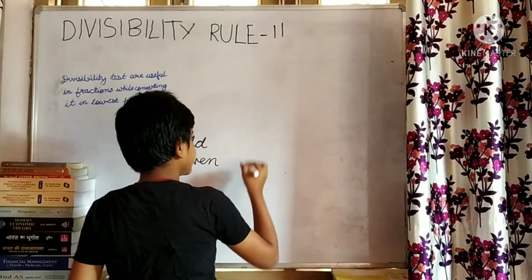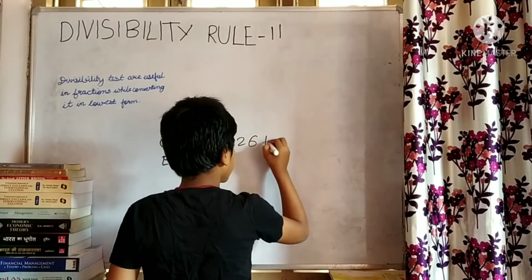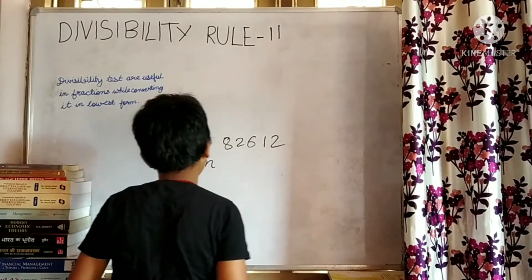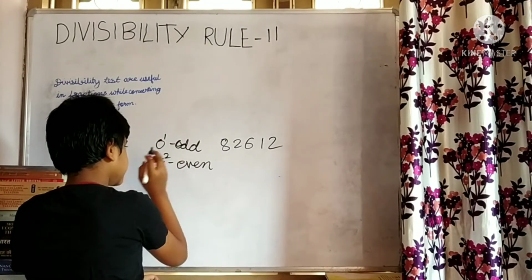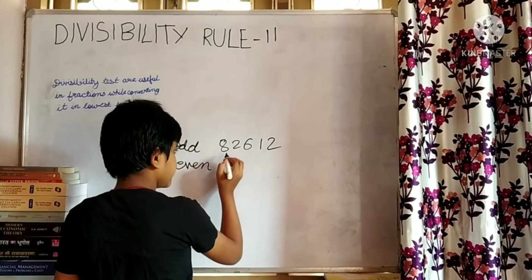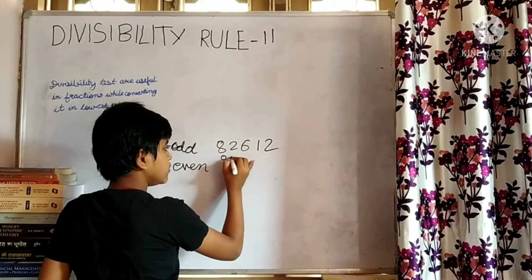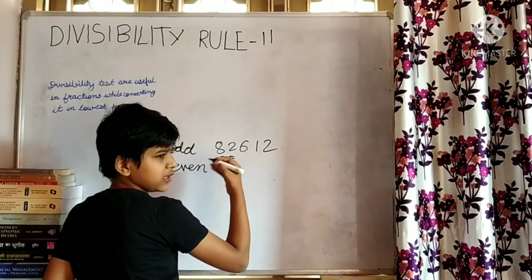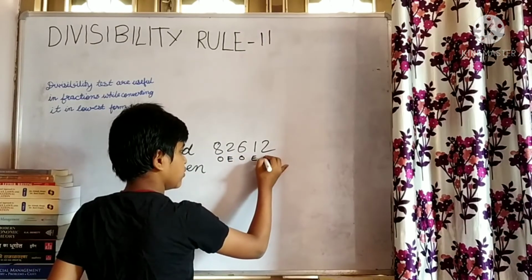Okay, let me take any number: 8, 2, 6, 1, 2. Here first comes odd and second comes even. Then I will place O, E, O, E, O, E, O.